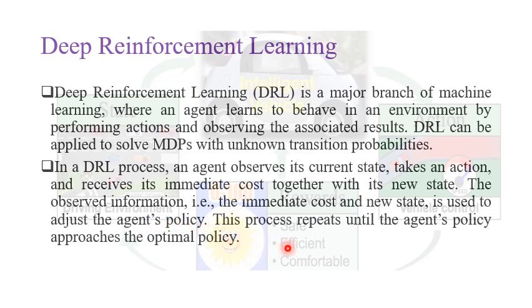This process repeats until the agent policy approaches the optimal policy. Let me summarize. We have agent take action based on its current state, receive a cost function and new state. Based on this information, conduct optimization, adjust the policy, and repeat this process until we achieve the optimal policy.